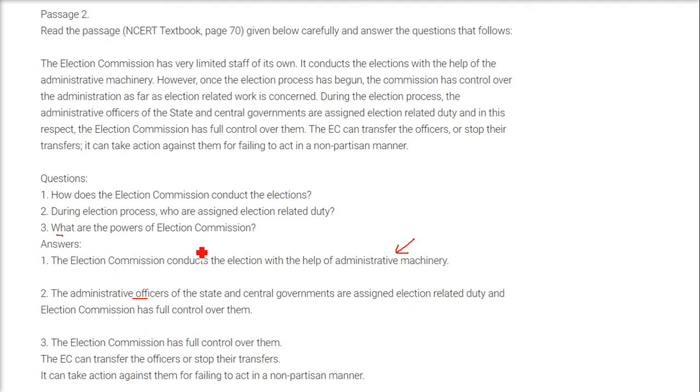What are the powers of the Election Commission? Once these people come under them, the Election Commission has full control over them. The Election Commission can transfer them and it can stop their transfers. It can take action against them for failing to act in a non-partisan manner. That is, it can initiate disciplinary action if it finds something really indifferent.